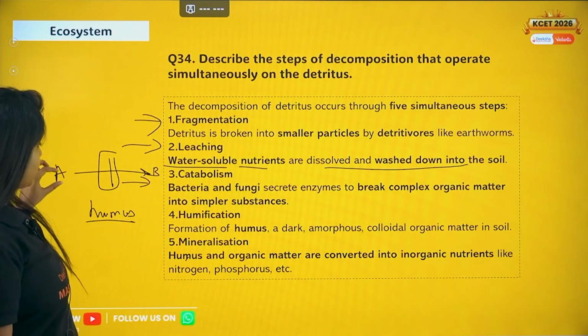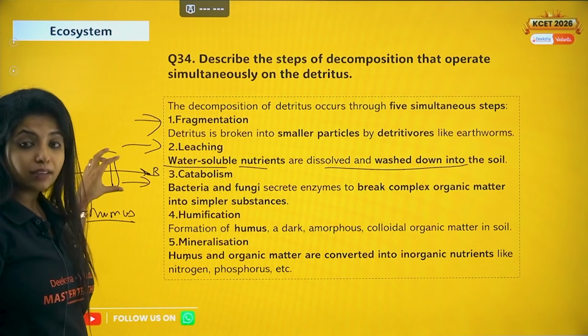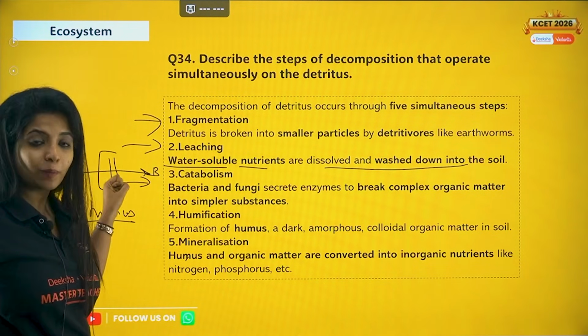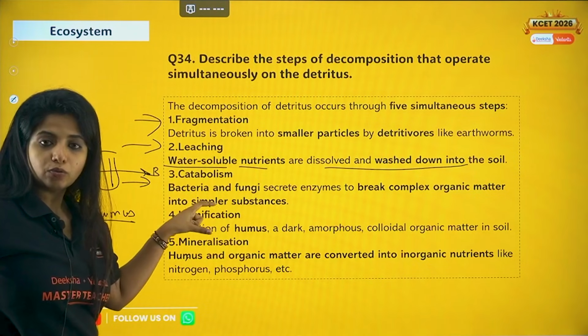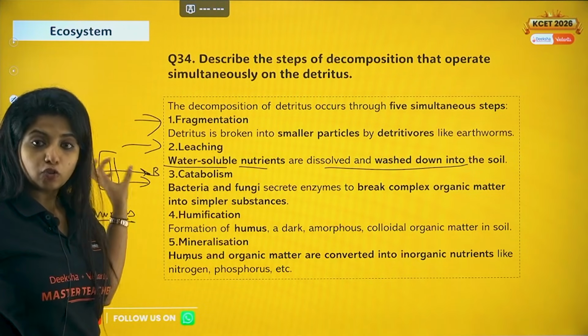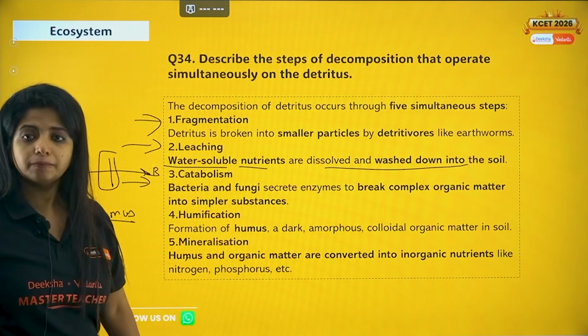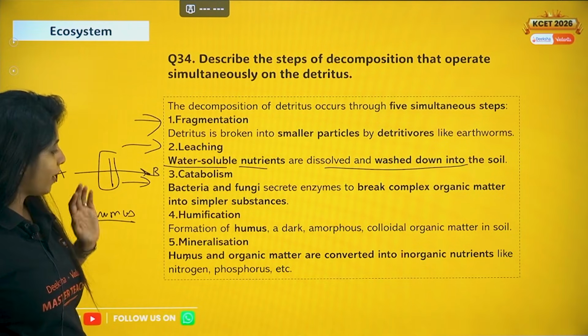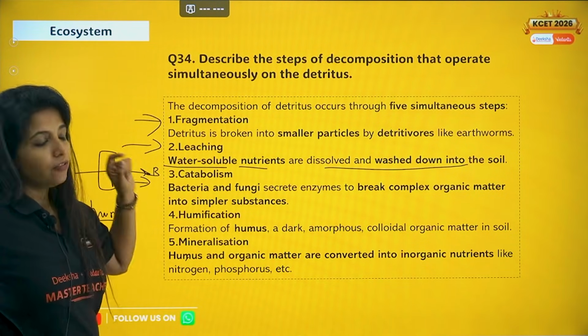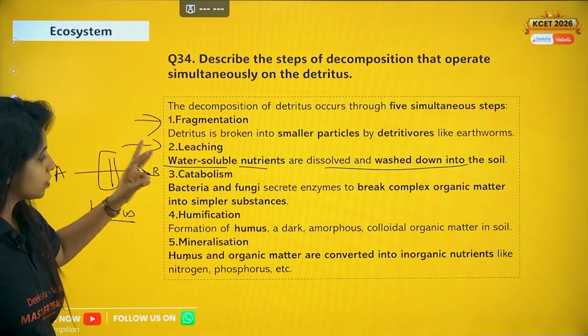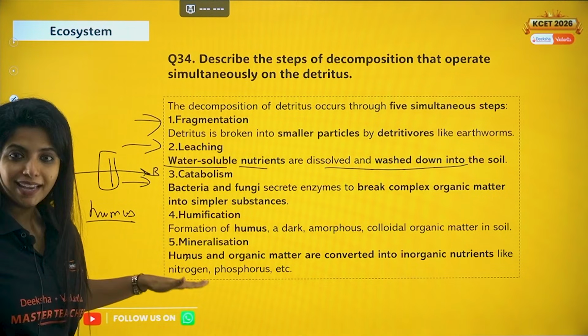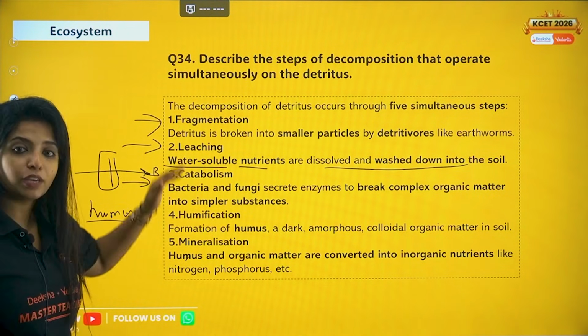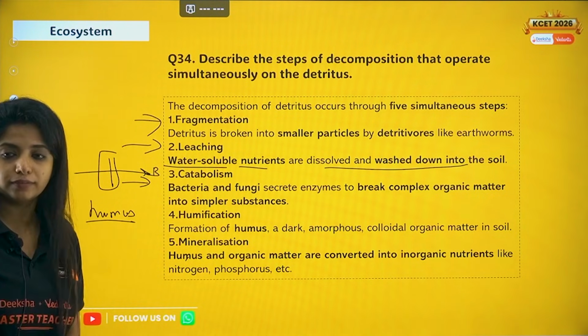So as I said, catabolism means A to B. But in between, you have humification, humus is being formed, and then this humus is broken down into inorganic nutrients such as nitrogen and phosphorus. So these are the 5 steps, you have to remember all of them: fragmentation, leaching, catabolism, humification and mineralization. And you might be asked the order also, make sure you go like this itself. Cool?